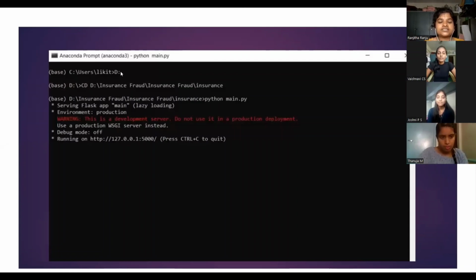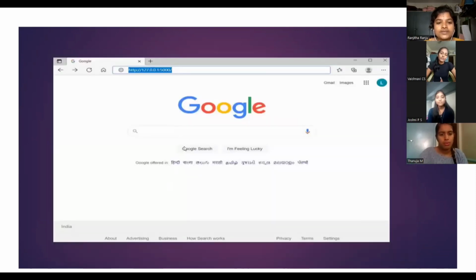Here we first type the command d:, and next cd, and paste the path. Next we type the command python main.py and run it, and we will get the URL IP address. We open a browser, Google Chrome, and paste that IP address.